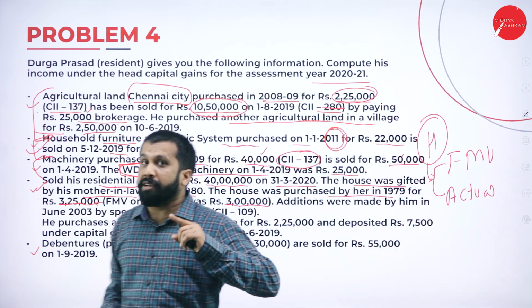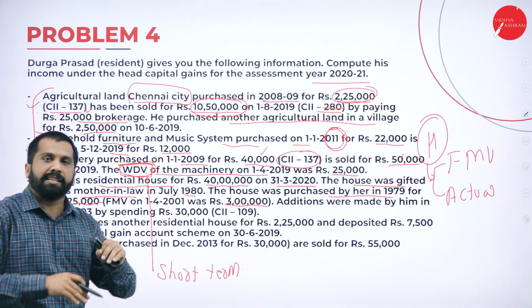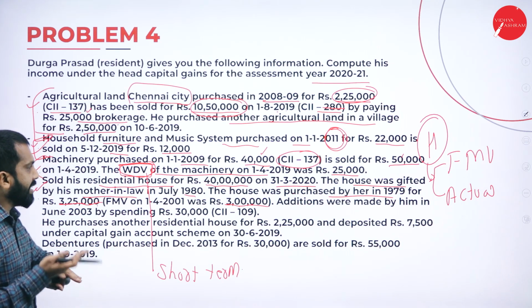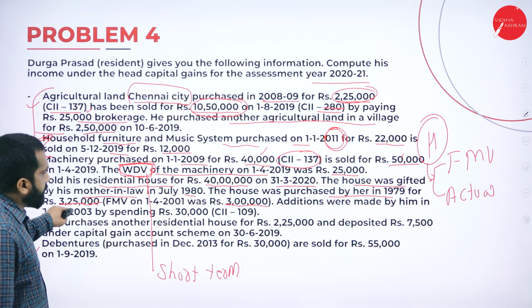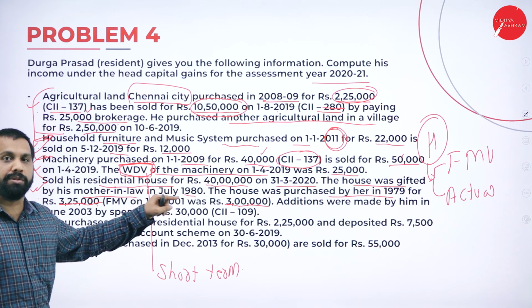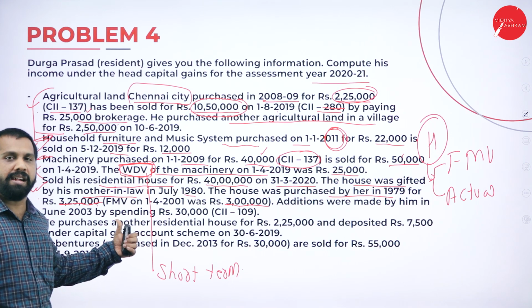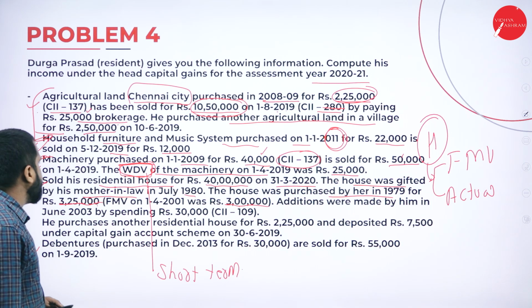In case of WDV, whichever is less. In case of fair market value, whichever is high, whichever is greater. We have 3,25,000, we have 3 lakh. Always go for the higher value. So in this question, 3,25,000. I'll go to the answer.